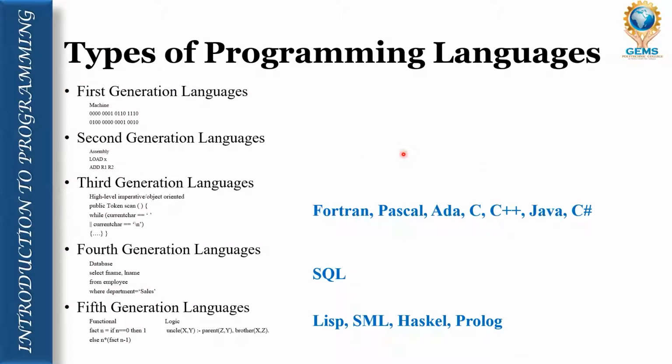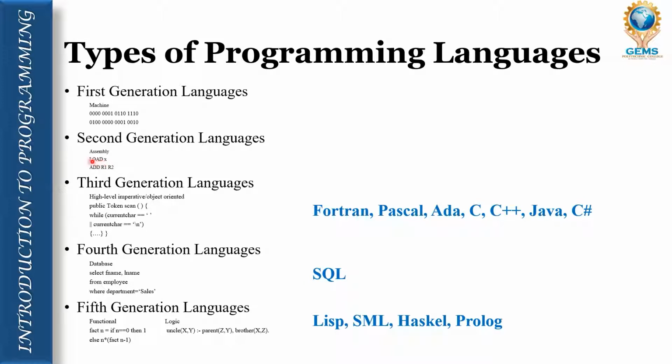Now the types of programming language, again I am going to explain with the help of some picture representation. First generation programming language is known as machine language. Machine language is nothing but 0 or 1. It is written in the form of 0 and 1, see here. Second generation programming language is also known as assembly language, written like load x.